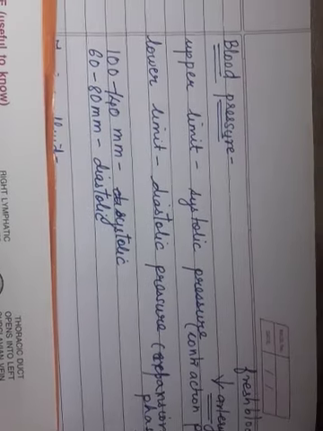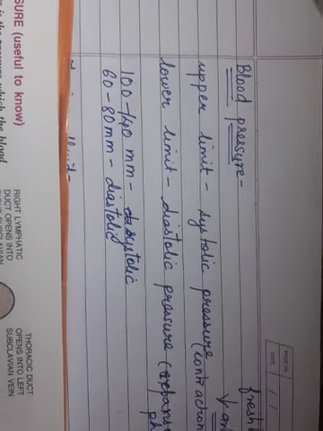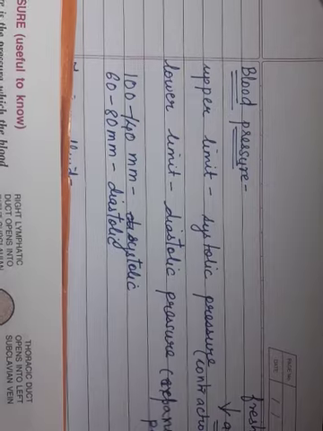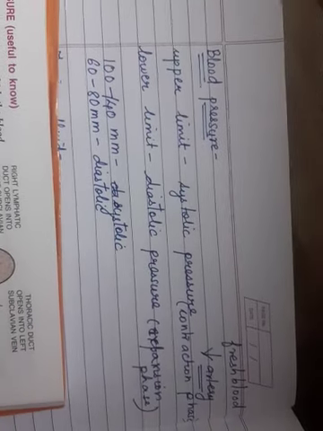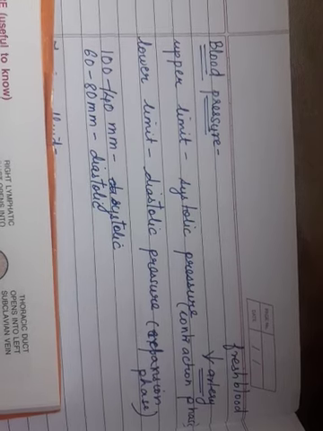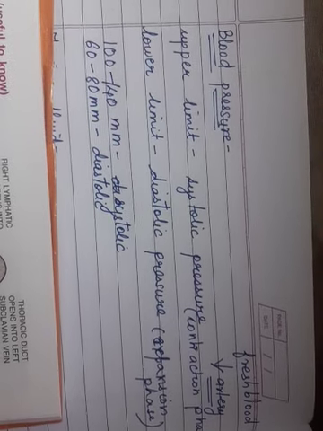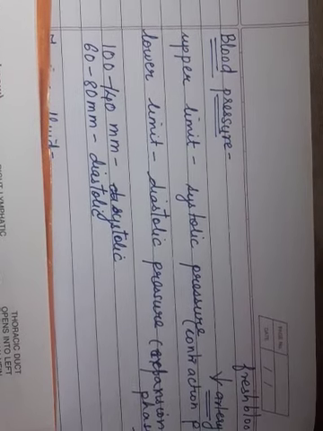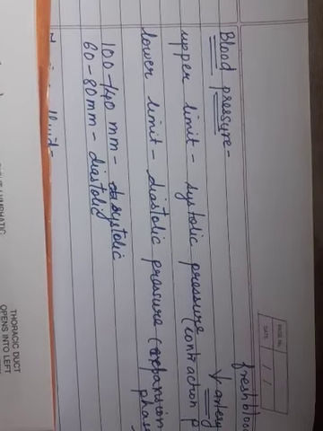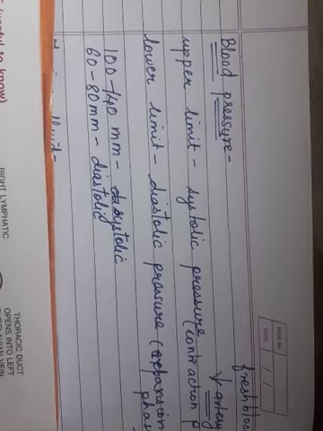Ventricular contraction means blood enters the artery from the ventricles, and the arteries take the blood to the different parts of the body, right? This is called the systolic, which is the upper limit, and the lower limit is the diastolic, which is recorded when the wave has passed over. Then 100 to 140 mm is the systolic pressure, and 60 to 80 mm is the diastolic pressure.